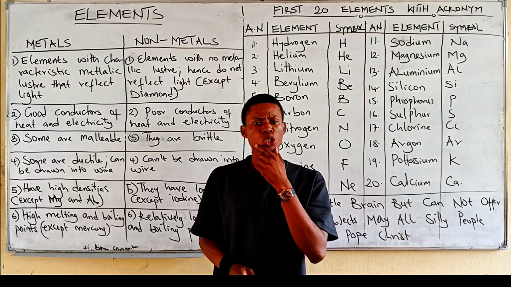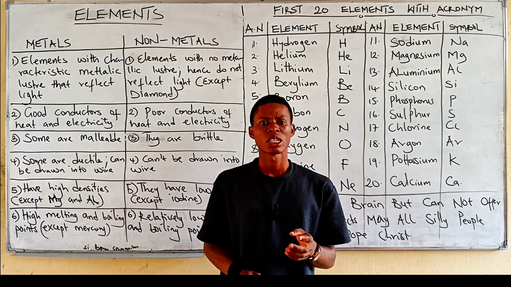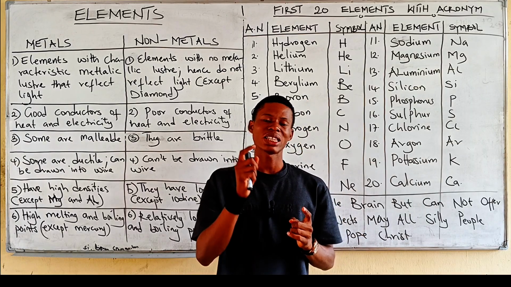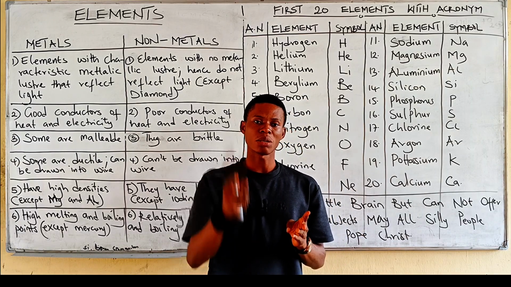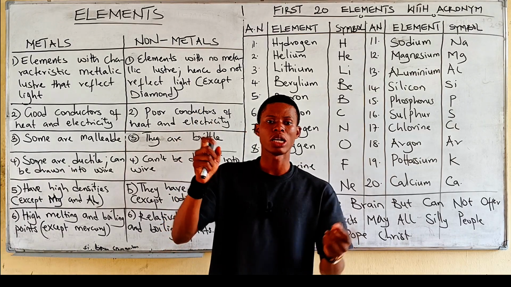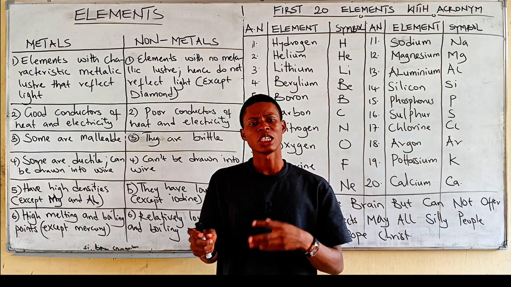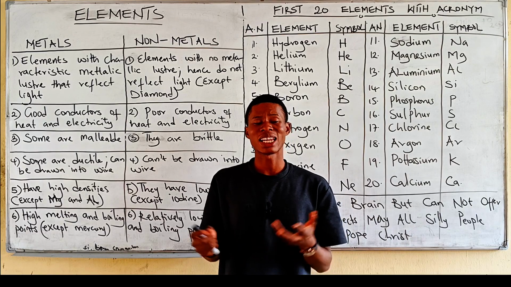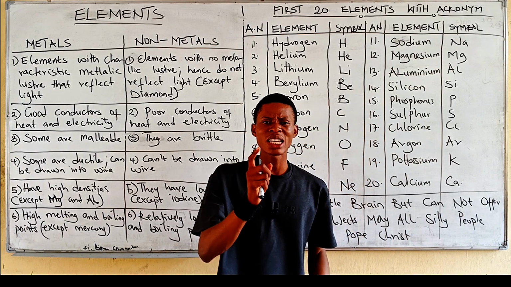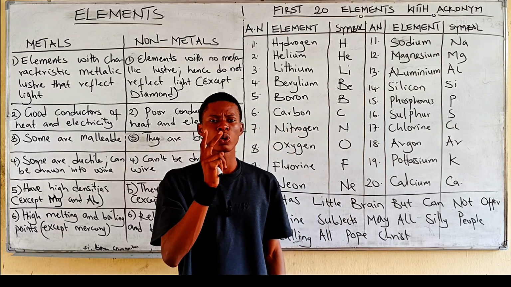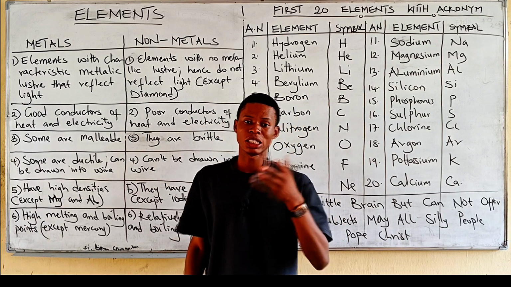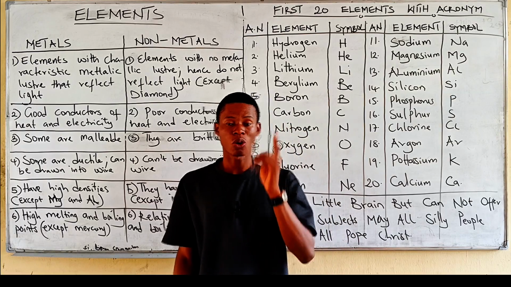Now, one thing you need to know about these chemical symbols is some of them are just one letter, and the one letter can be the starting of their name. Some use two letters, the first letter of their name and any other letter. Some of them use letters from maybe their Latin name. We'll see that as we go on. But in any case, if you have two letters to represent an element, the first one is always a capital letter and the second one is always a small letter.